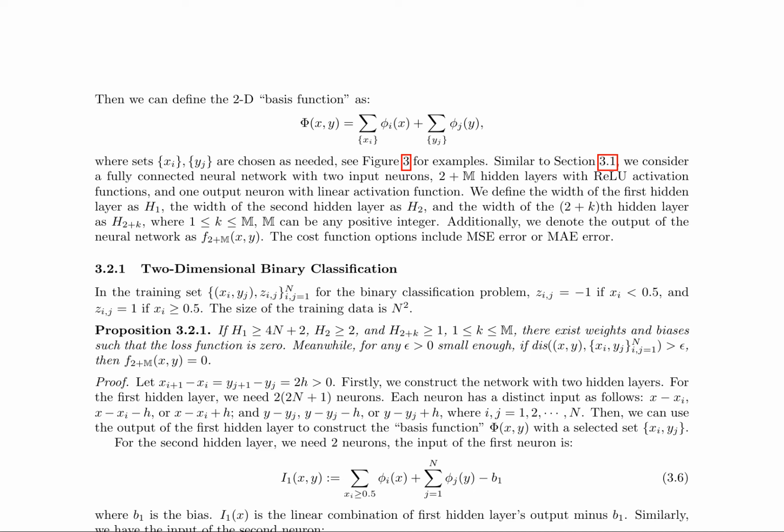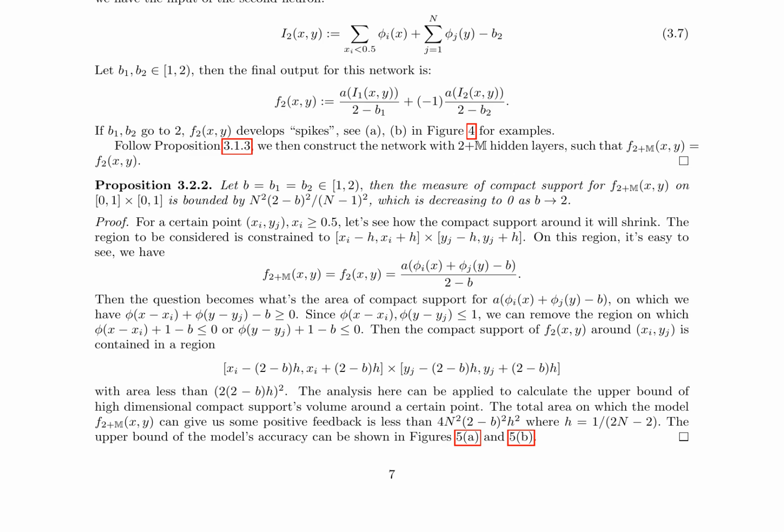The authors prove that, given certain conditions on the width of the hidden layers, there exist weights and biases such that the loss function is 0 for both binary classification and function approximation problems. In the case of binary classification, the authors show that the network can learn a basis function that separates the data points into two classes. They also prove that the measure of compact support for the output function is bounded by a decreasing function of the bias term, which approaches 0 as the bias term approaches 2.